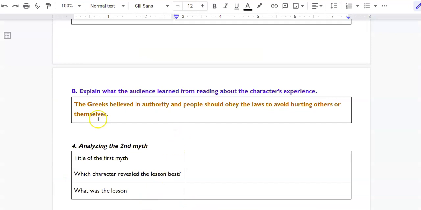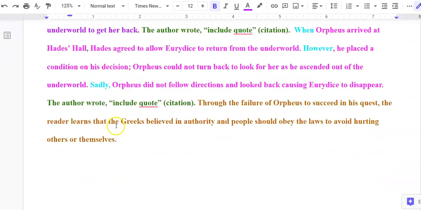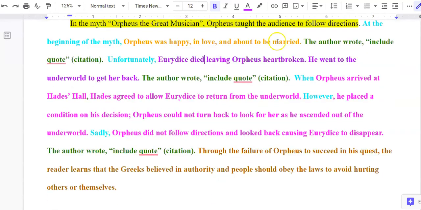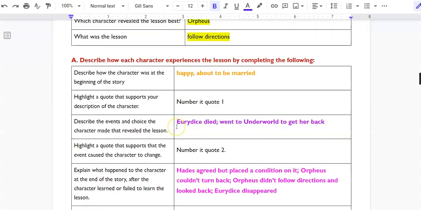And so I put what I have here in my brainstorming chart as the last sentence in my paragraph. Oh, sorry. There we go. So as the last sentence in my paragraph: through the failure of Orpheus to succeed in his quest, the reader learns, and then whatever you chose. In this case, I did what I had in my brainstorming sheet. The Greeks believed in authority, and people should obey the laws to avoid hurting others or themselves. So this is how you turn your completed brainstorming sheet into a paragraph.